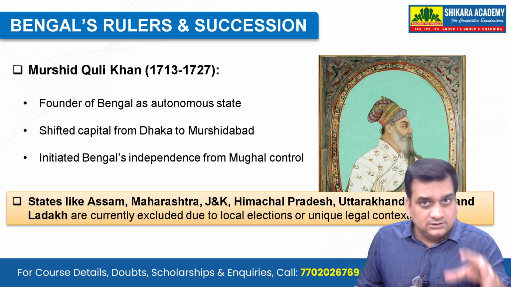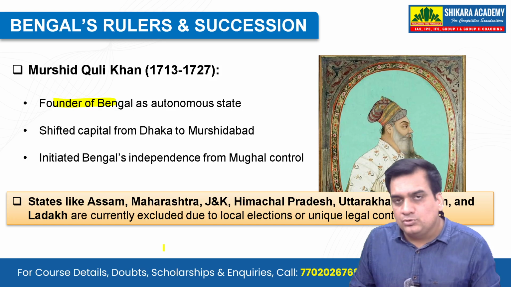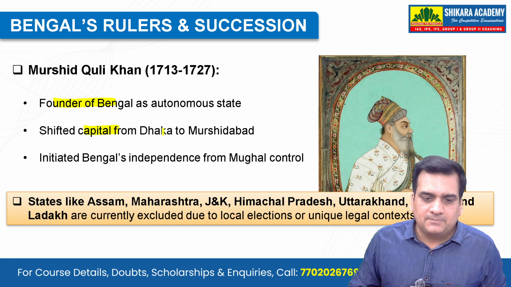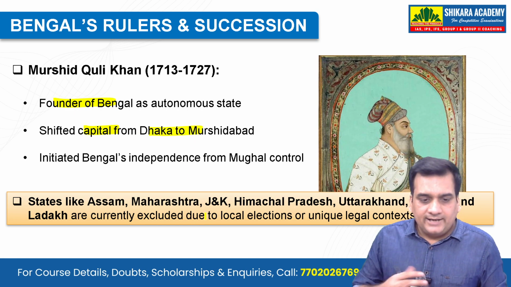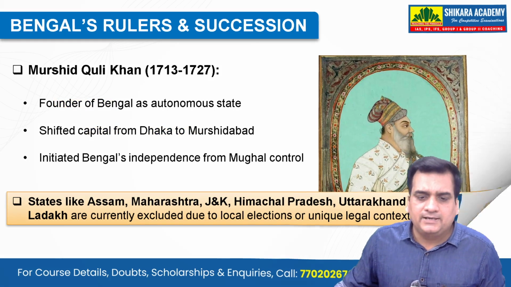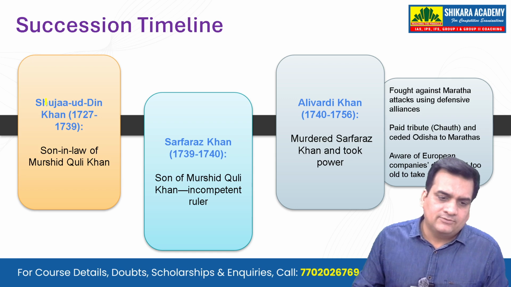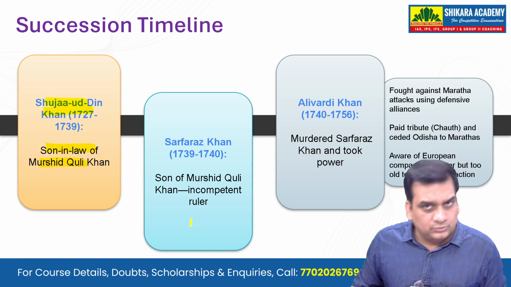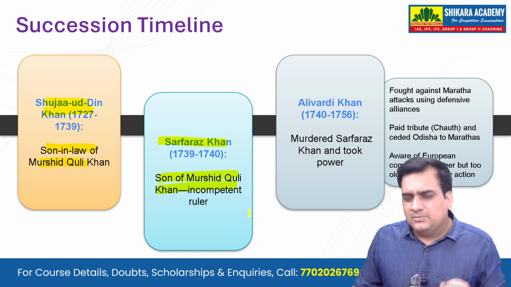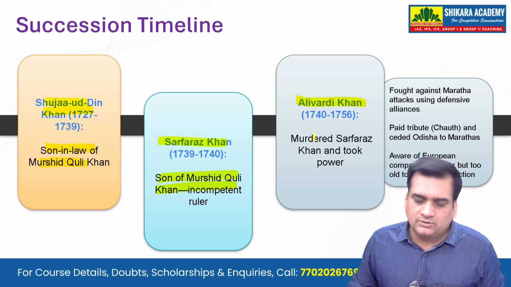Now if you talk about Bengal's rulers, we saw that it was at the very first under the Mughals, and now we have Murshid Quli Khan, who is known as the founder of Bengal as an autonomous state, and they shifted the capital from Dhaka to Murshidabad. And also there was this initiation of Bengal's independence from Mughal control. If we talk about the succession timeline, we have Shujauddin Khan, who was the son-in-law of Murshid Quli Khan. Then we have Sarfaraz Khan, who was the son of Shujauddin Khan, but he was an incompetent ruler. And then you have Alivardi Khan, quite famous of all the nawabs.